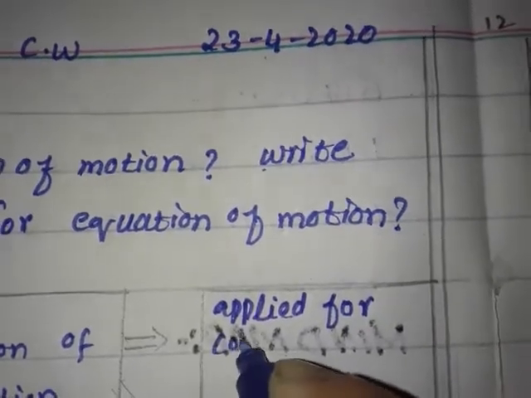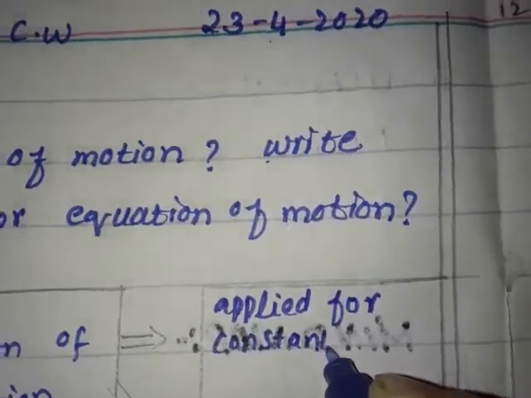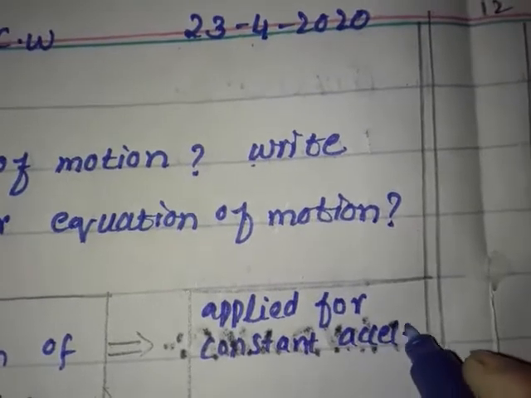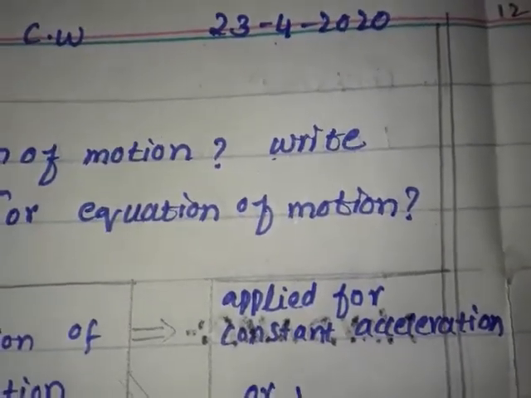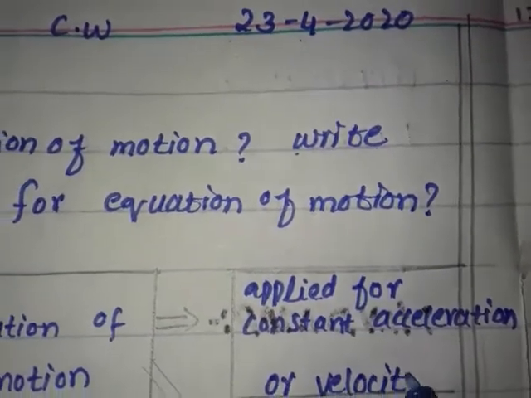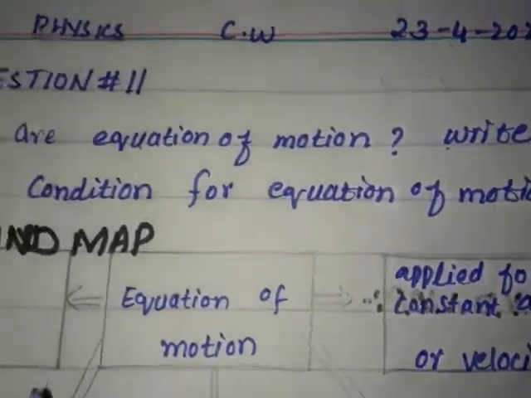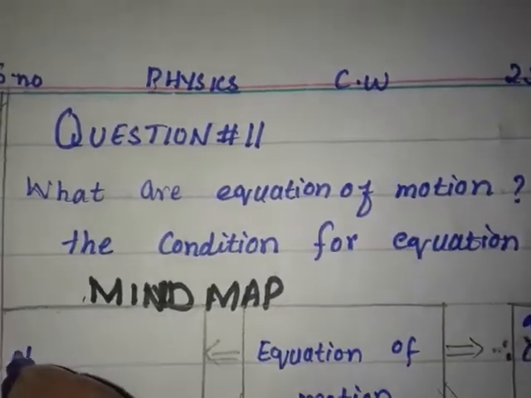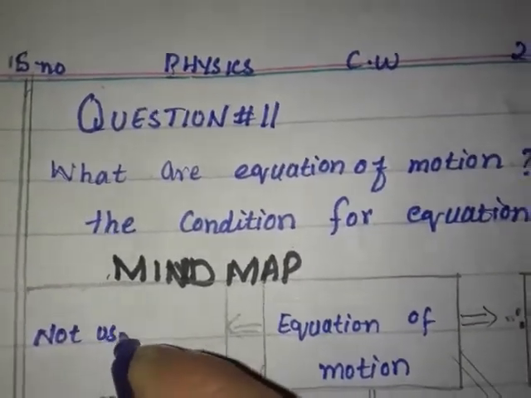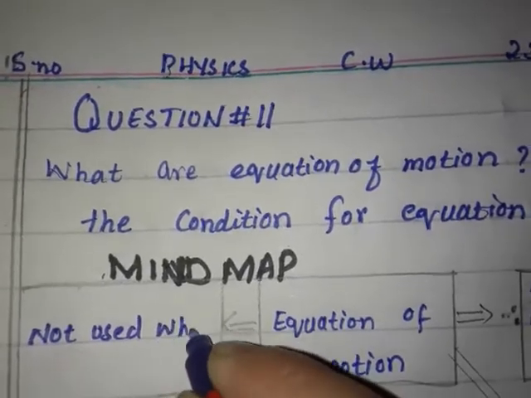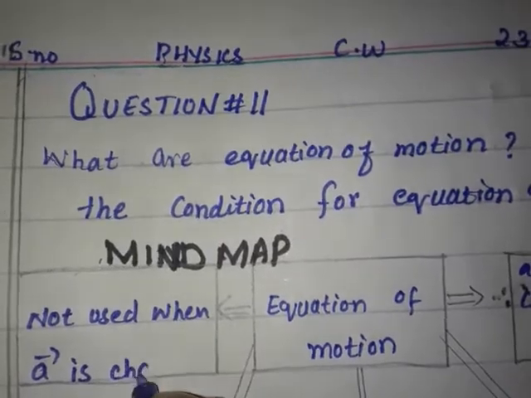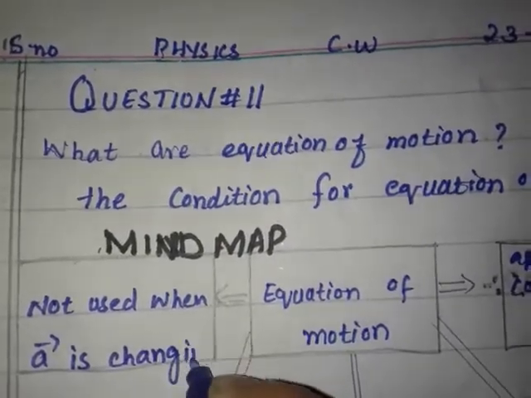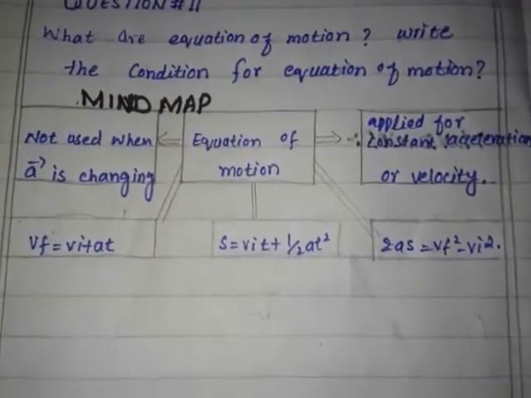Applied for constant acceleration or velocity, and not used when acceleration is changing. This is the mind map for question number 11.